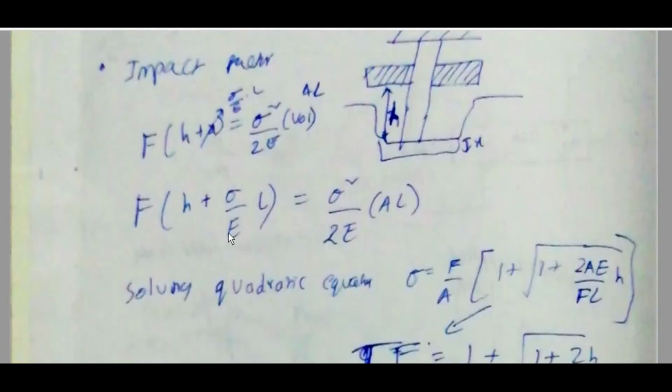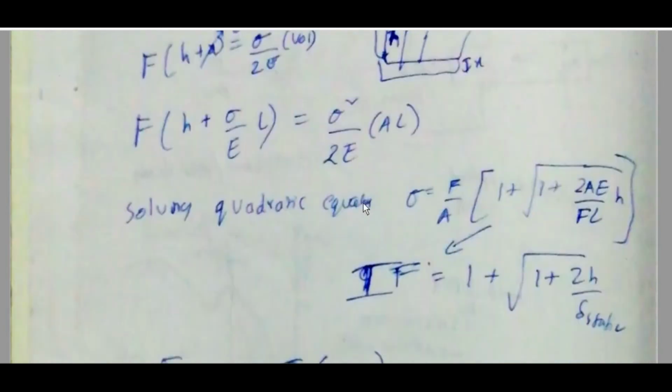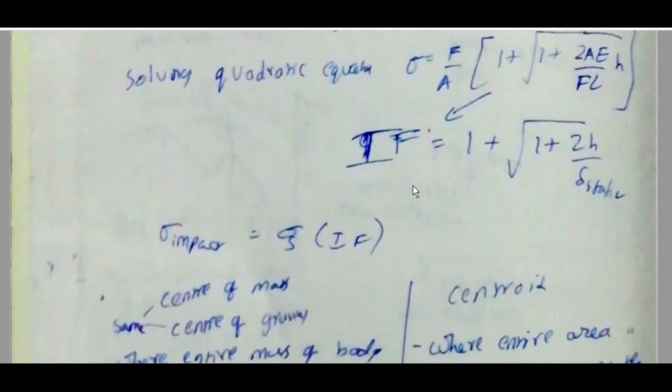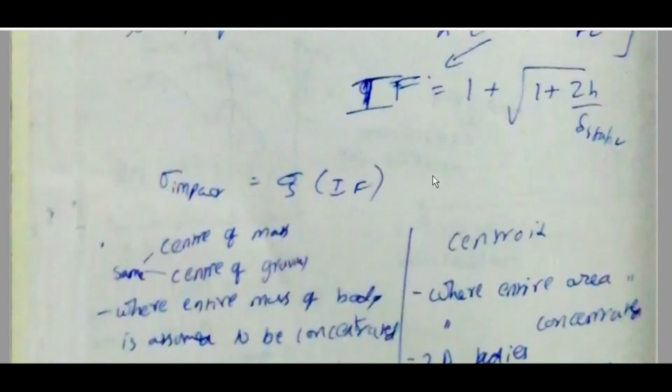F into h plus sigma by E into L is equal to sigma square by 2E into AL. Solving the quadratic equation, sigma is equal to F by A into 1 plus root of 1 plus 2AEh by FL. Impact factor is equal to 1 plus root of 1 plus 2h by delta static. Sigma impact is equal to sigma static into impact factor.